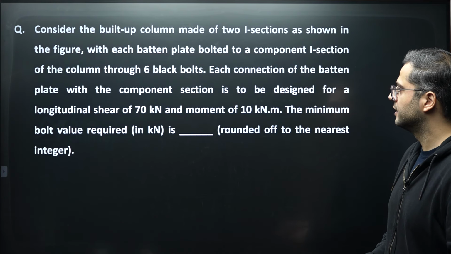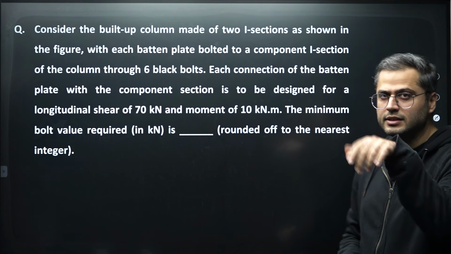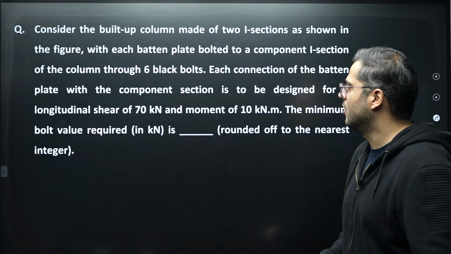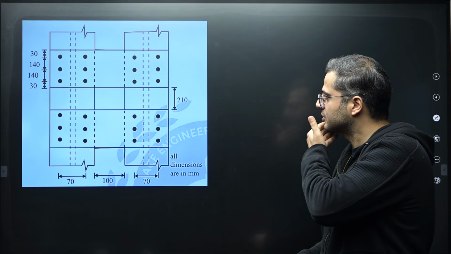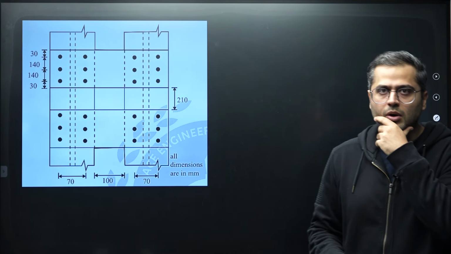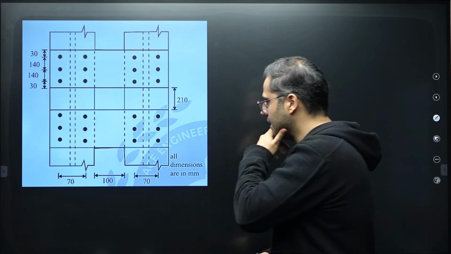Now let's see this question. This was a question asked in this year's GATE examination. Many people thought that the diagram given in this question was of a battened column, and many were not able to solve it as well. Even the renowned ones were not able to solve it.